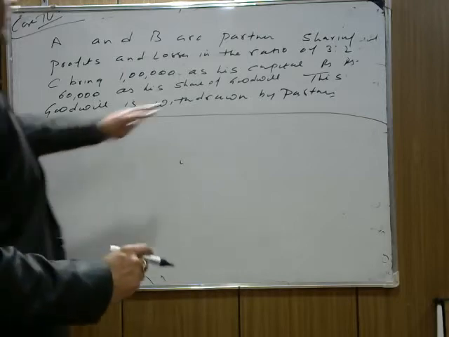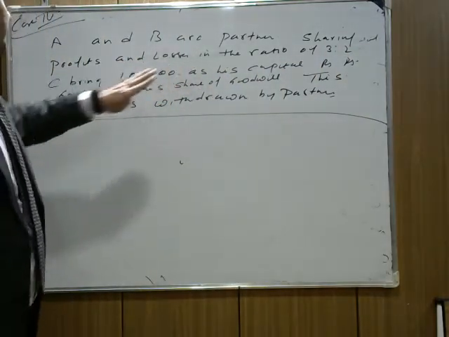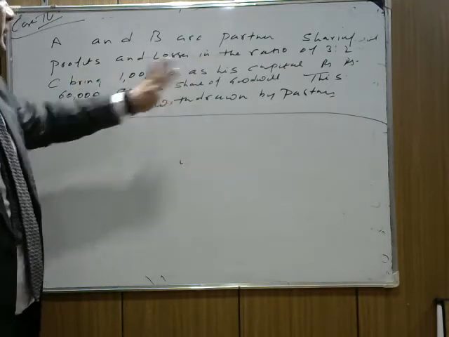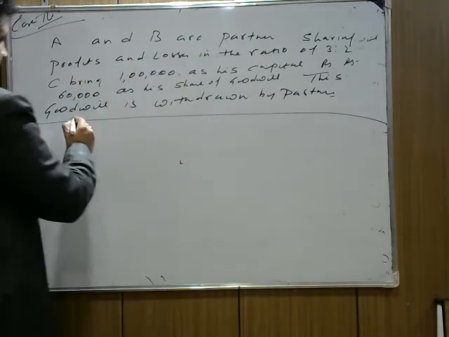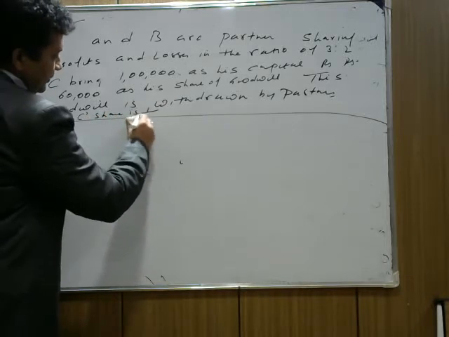You know that the ratio is 3:2. A and B are partners, and C brings 1 lakh as capital. C's share is 1/5.